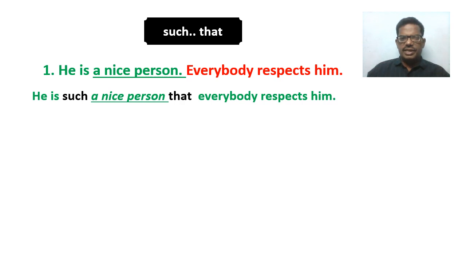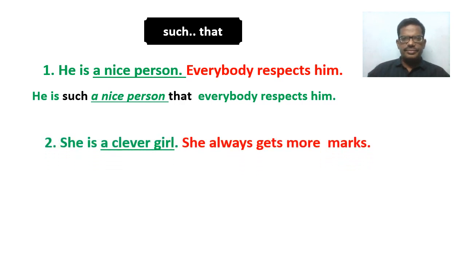Let us look at another example. She is a clever girl. She always gets more marks. Here, a clever girl is a noun phrase. So, such is placed before this noun phrase, and that is placed before the result clause, that is, she always gets more marks. Look at the answer.